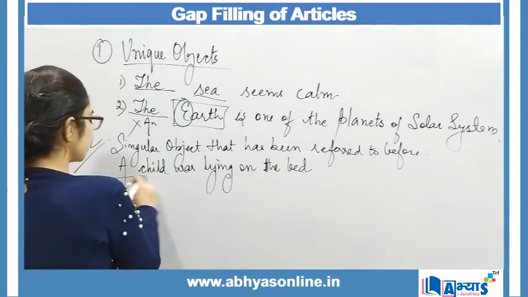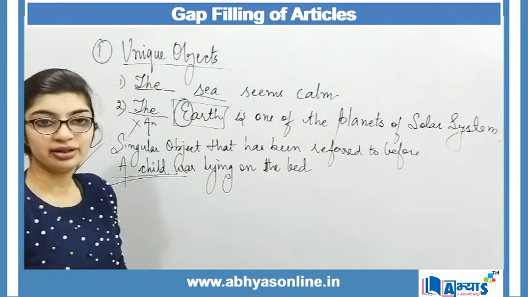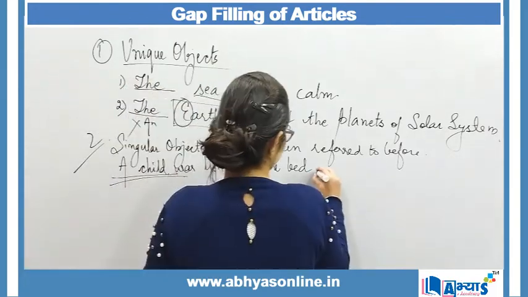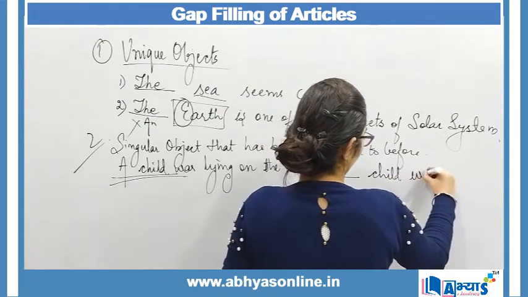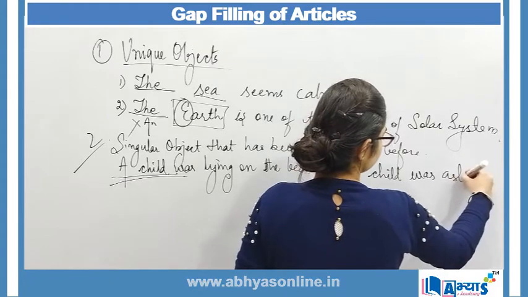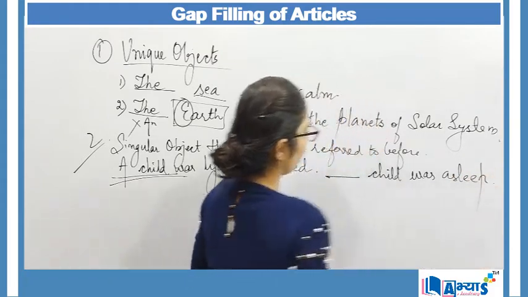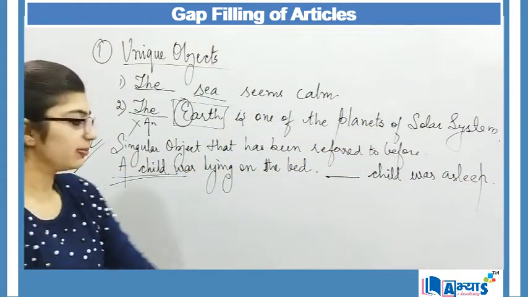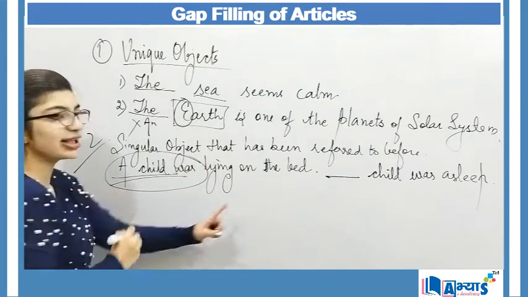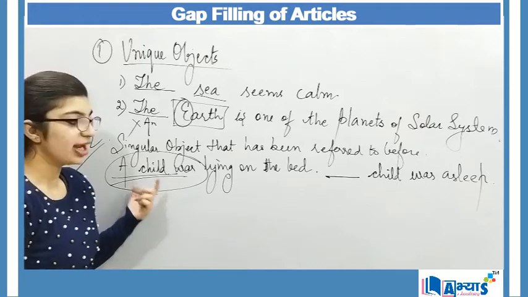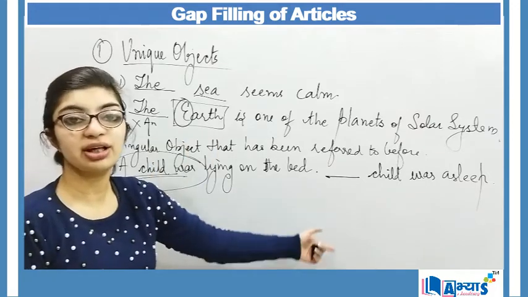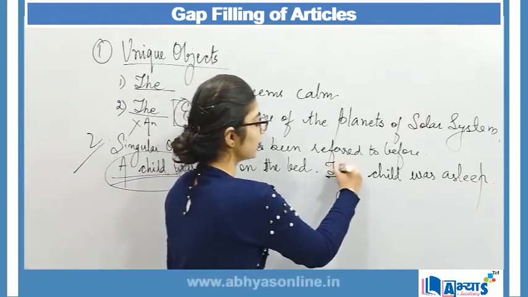Now, if I mention this child again, I will say the child was asleep. When I say the child was asleep, now I am talking about the same child that I have mentioned earlier. I have referred to this child before, and so now instead of using a, I will say the child was